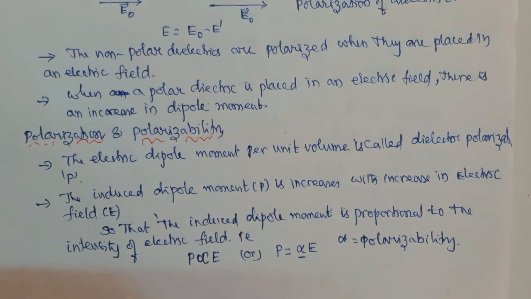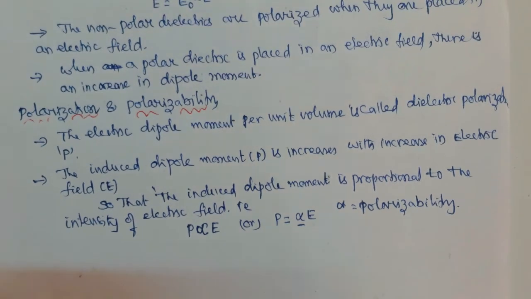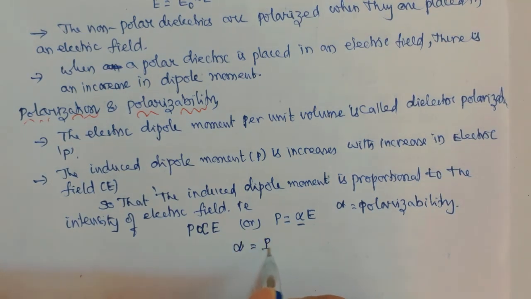Alpha is the polarizability. The polarizability is defined as the induced dipole moment per unit electric field. From this equation you can write that alpha is equal to P by E.